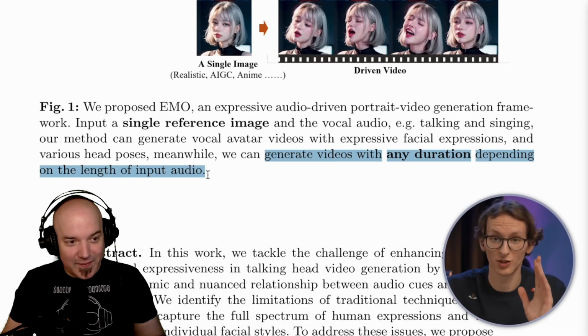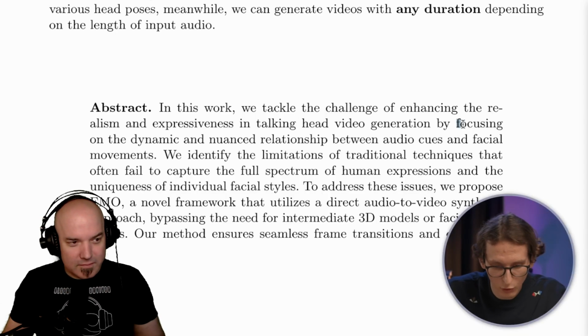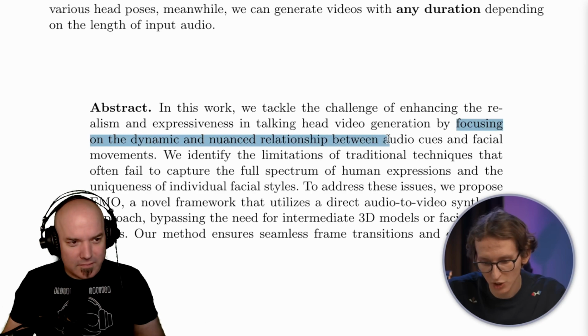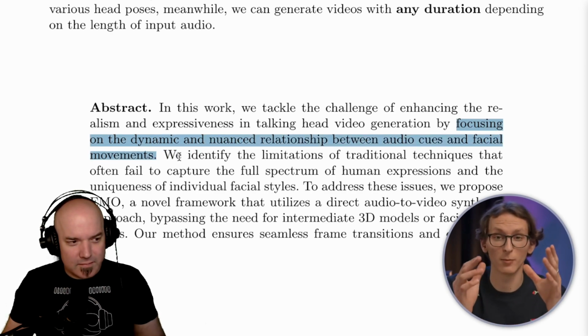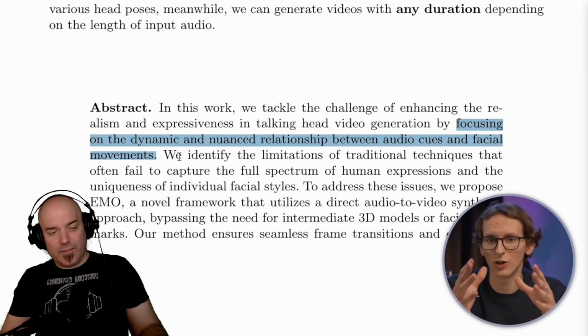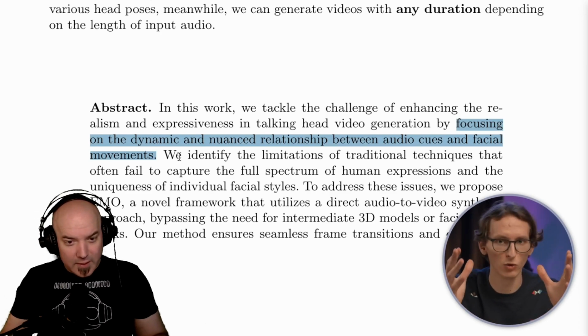Well, at least that's what they say in their official document. Also, here they say that they're focusing on the dynamic and nuanced relationship between audio cues and facial movement. So that's what I talked about earlier. They can listen to the audio and figure out how someone's head will probably move when they talk or sing. And I don't think that the AI could properly simulate all of my chins. I'm just saying I don't think the AI would be able to handle all of the chins.